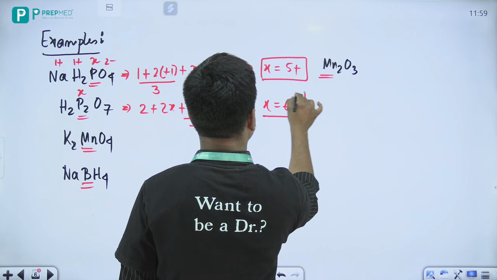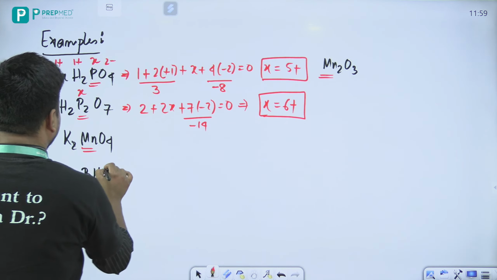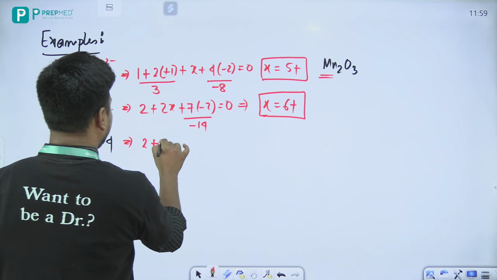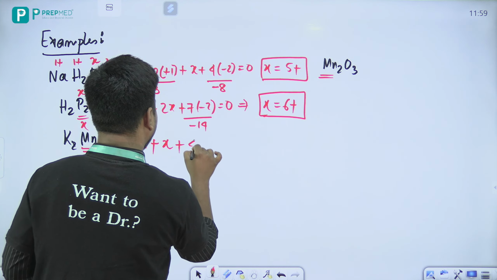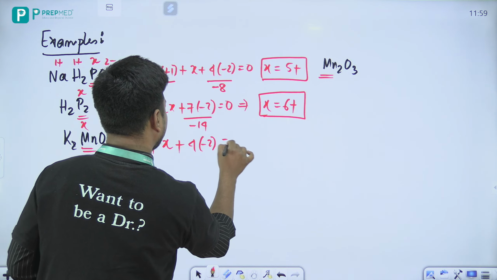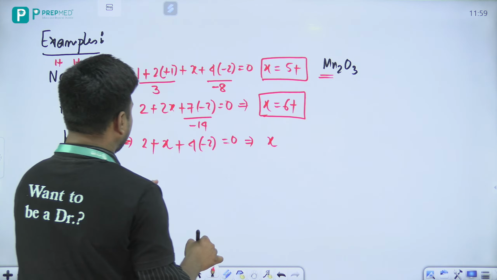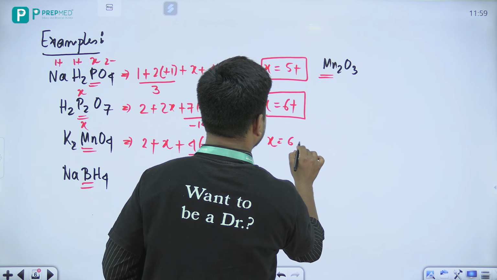Okay, next वाला K2MnO4, 2 plus Mn का let's say X, plus 4 into -2, that will be equal to 0. Then beta your X will be equal to, this is your -8, तो X is equal to 6 plus.